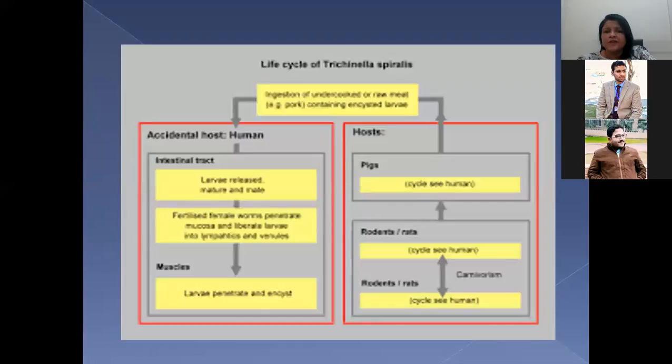This is also a little faded picture, but it's very easy to understand. First is the accidental host. Mainly, humans are not the main host, they are accidental hosts. If they get the muscle tissue of pigs or bears, where these small encysted larvae are present in the striated muscles, so if you eat that raw food, then they get into the intestinal tract, and through blood they reach the final destination, that is muscle. In the muscle, they become calcified later on.